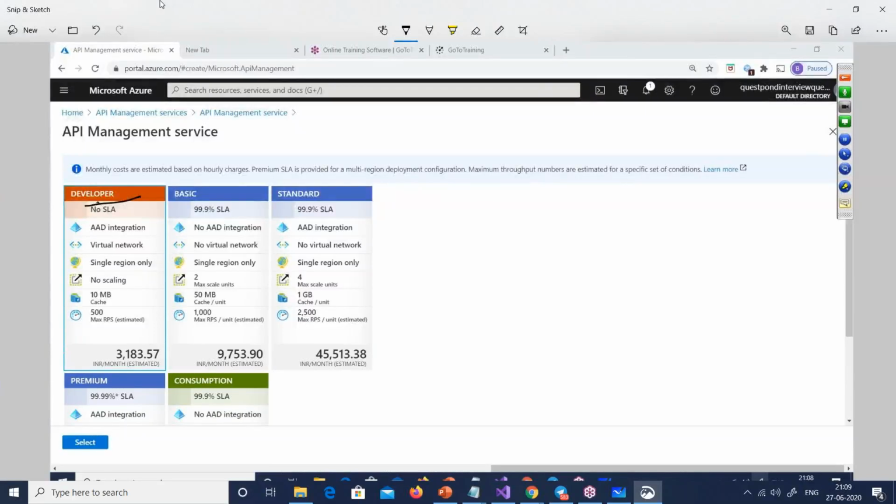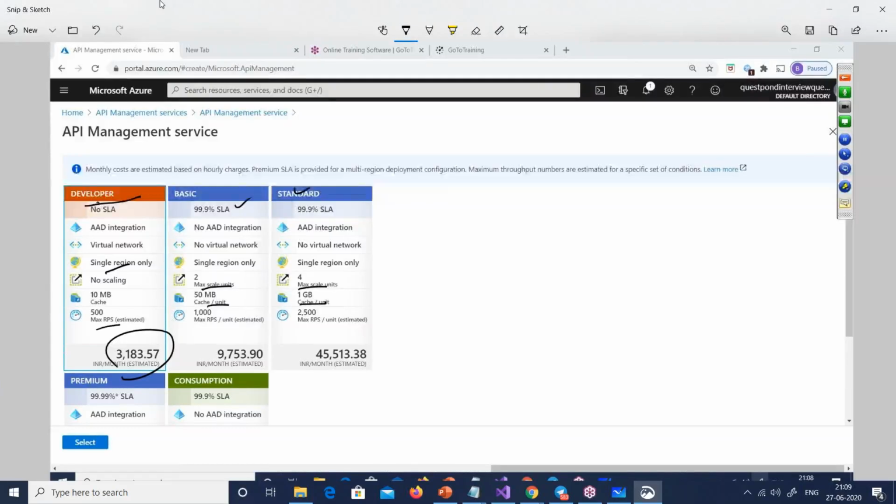With the developer version, you don't have any SLA. It is only for a single endpoint, a single region. There is a limit on everything, but you still get charged, right? So there is a charge out there, but very little, to test. Then you have the basic and the standard, and the numbers are here. For example, the maximum scale unit is 2, here it is 4, 50 MB of cache, here it is 1 GB, and so on.